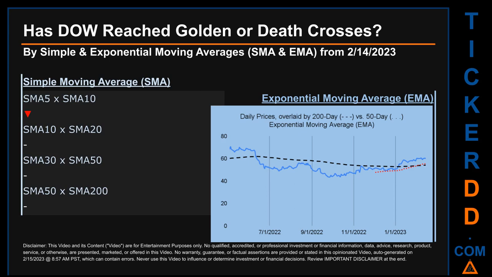For our opinionated analysis of third-party and abstracted data, we decided to look at both simple moving average (SMA) and exponential moving average (EMA).